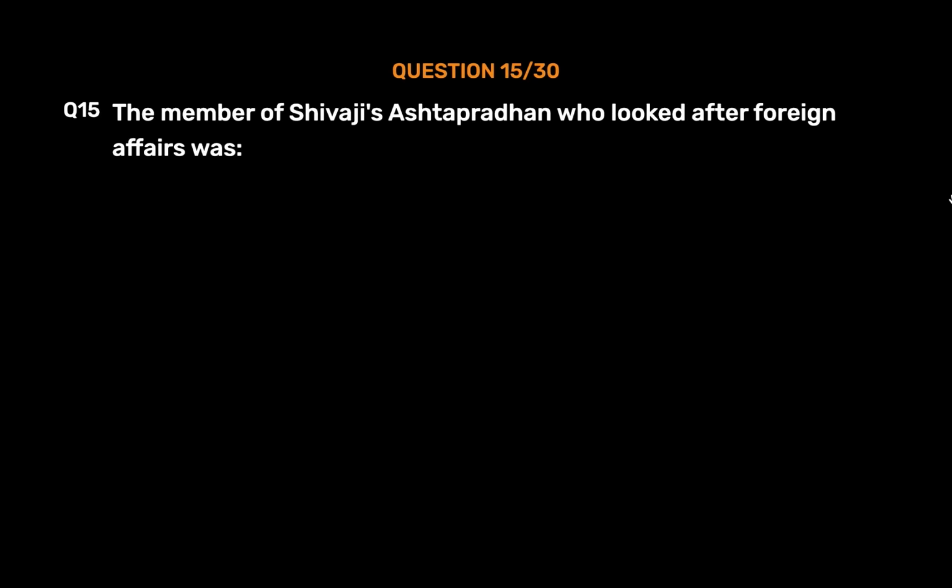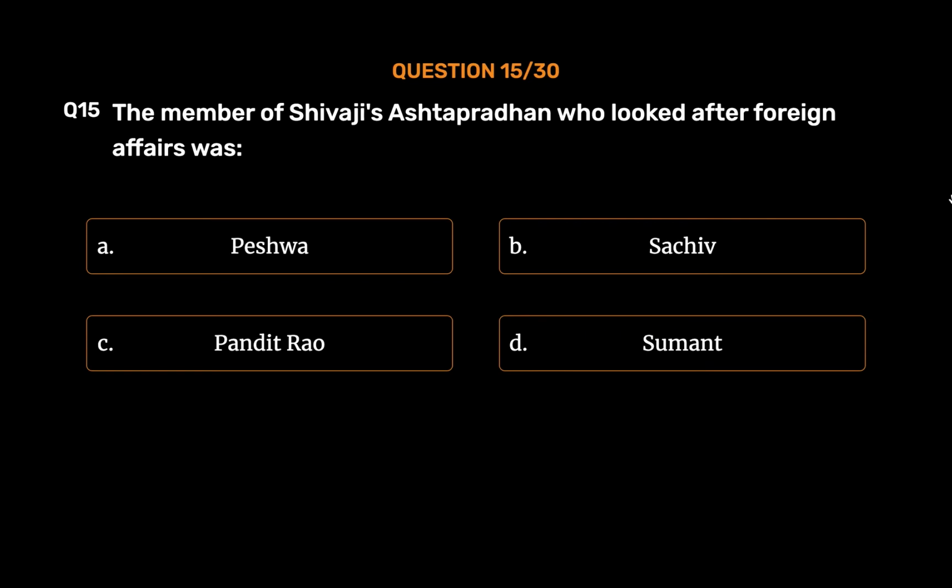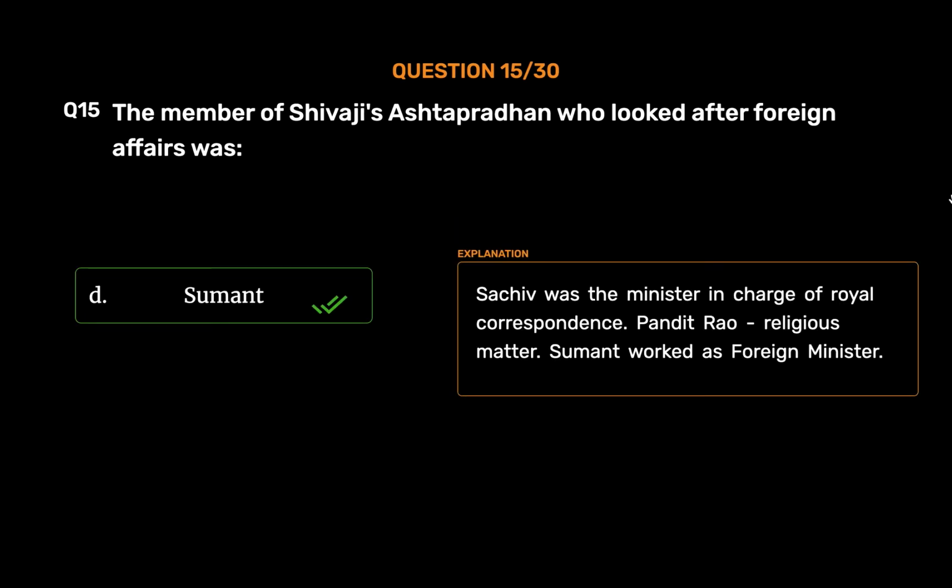Question number 15. The member of Shivaji's Ashtapradhan who looked after foreign affairs was option A. Peshwa. Option B. Sachiv. Option C. Pandit Rao. Option D. Sumant. The correct answer is option D. Sumant. Sachiv was the minister in charge of royal correspondence. Pandit Rao, religious matters. Sumant worked as foreign minister.